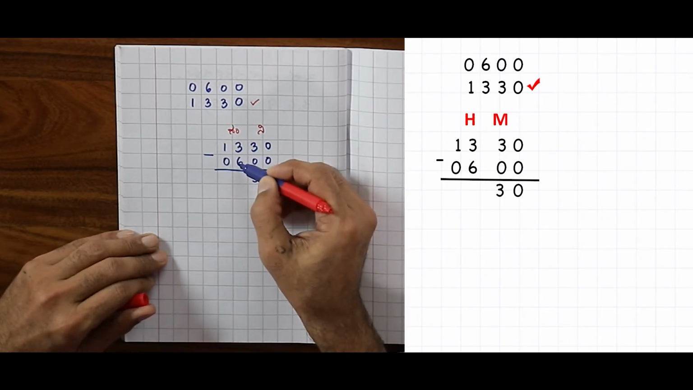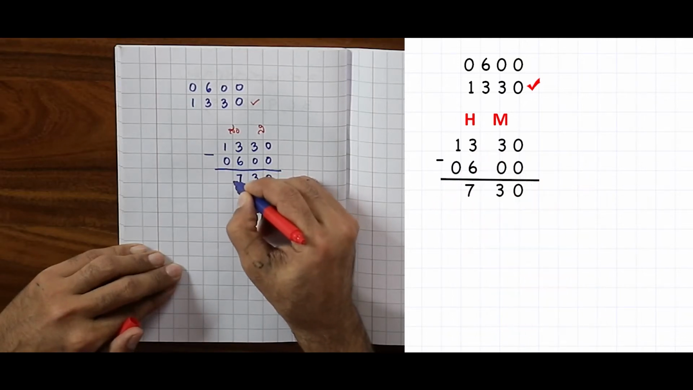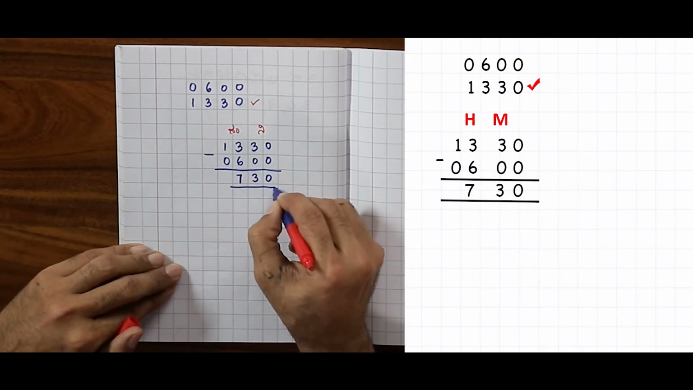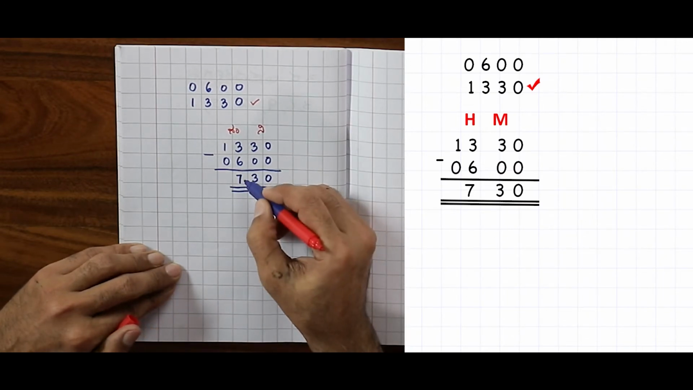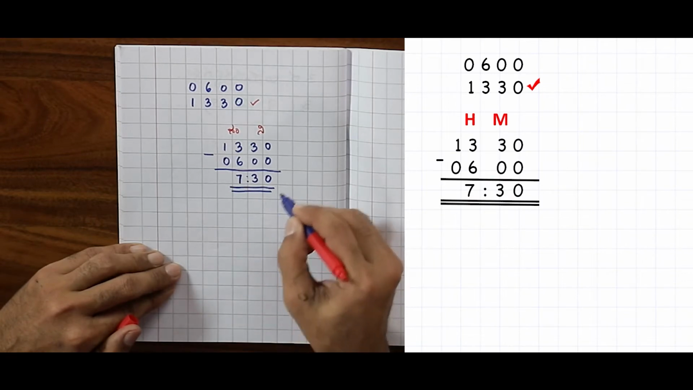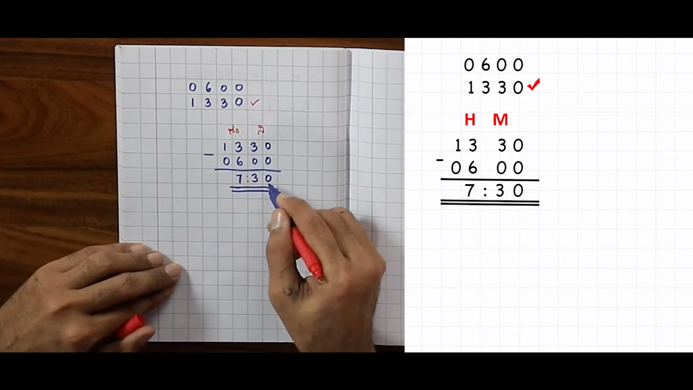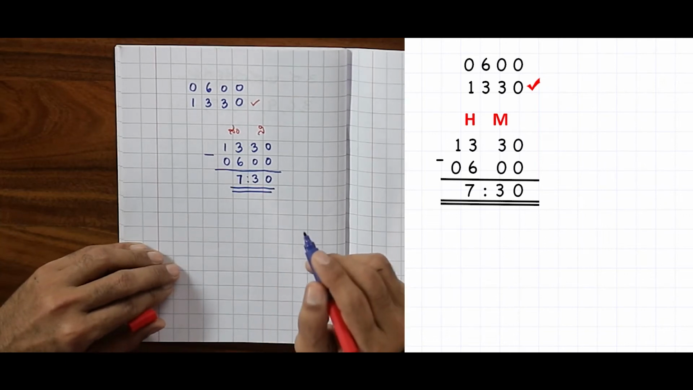Now, if I have to subtract 6 from 13, what do I get? Can you tell me? 7. So, what is the duration of my travel? The total duration is 7 hours 30 minutes. We can write this with the dots in between because we are not writing in the 24 hours format. So my total duration of travel is 7 hours 30 minutes. This is subtraction.